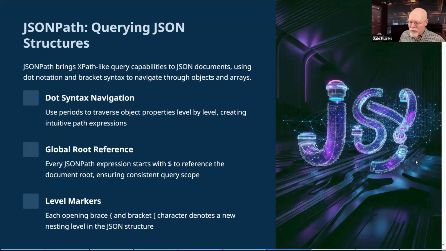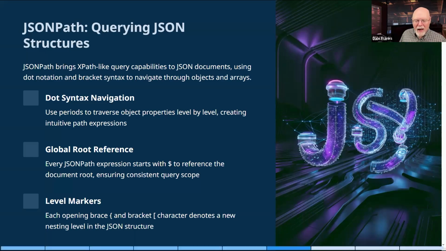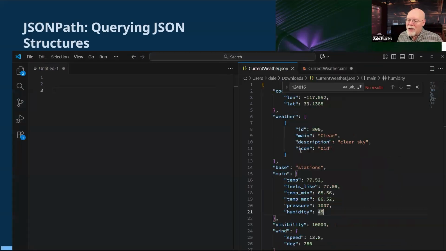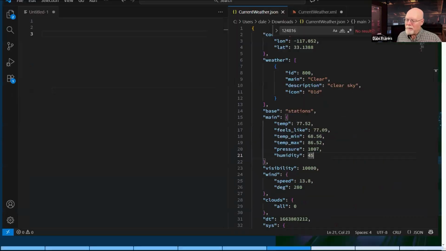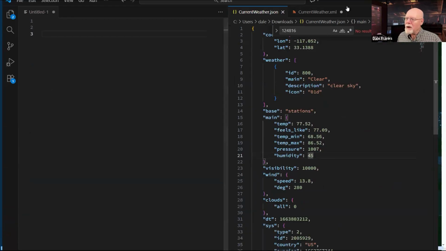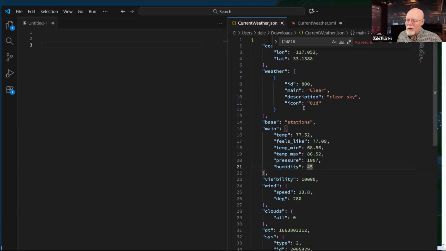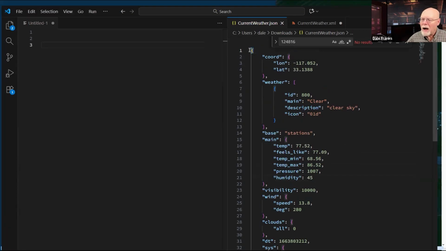Now, the problem is where those dots go. As I said, if we're going to use dots for each level, how do I know where a level starts and begins? Well, the way that JSON is returned is that every level in JSON is denoted by a bracket. So a piece of data is separated out inside a curly bracket.